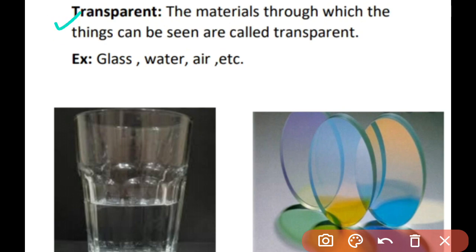You have heard the word transparent in your general life also. The materials through which things can be seen clearly are called transparent materials. If you are able to see clearly through an object, it is allowing light to pass through it, and that is why it is called transparent. For example, water, clear glass and air are transparent materials because you are able to see through them.